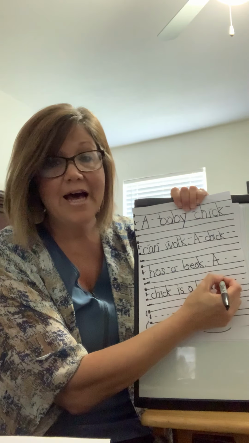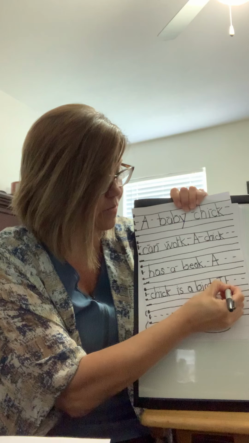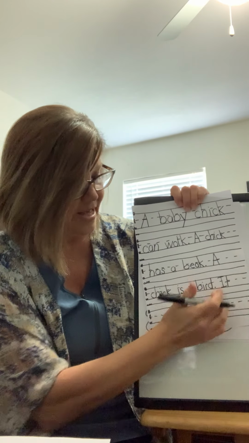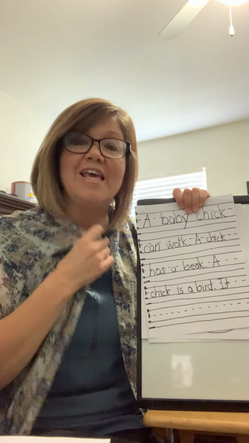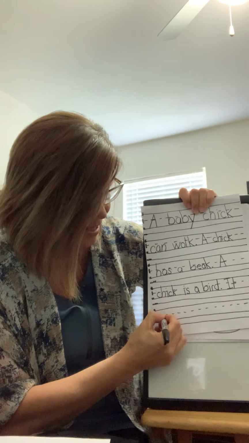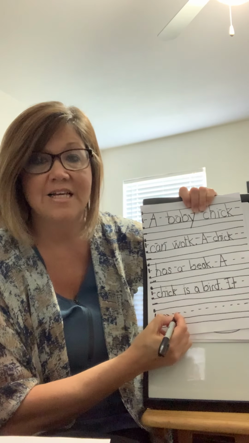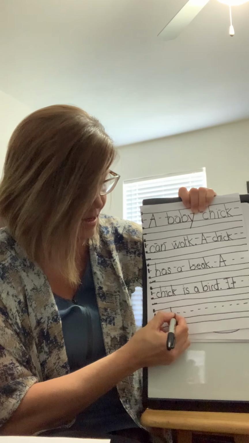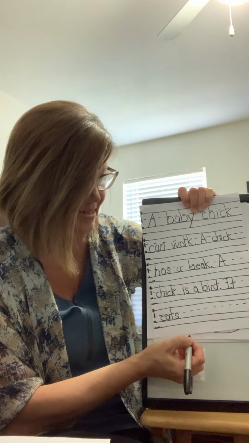It is I-T, but we have to write an uppercase I and a lowercase t. It eats. Are you ready? Eats. What do we hear? Do you hear that vowel team again? E-A. Eat. Oh, I hear a T.